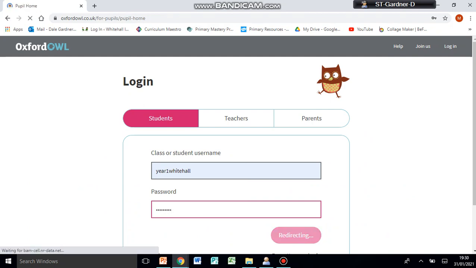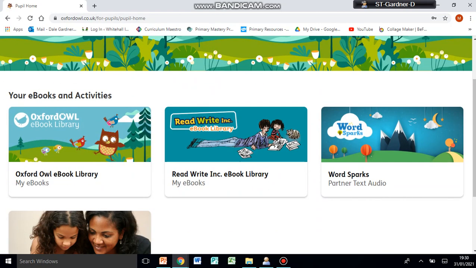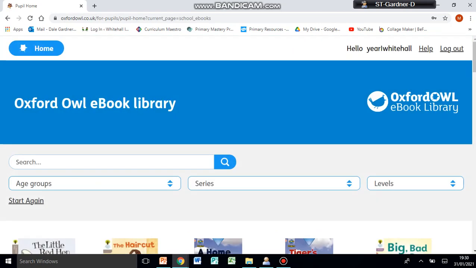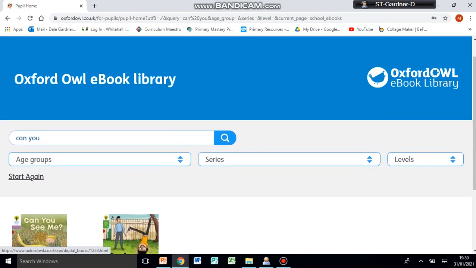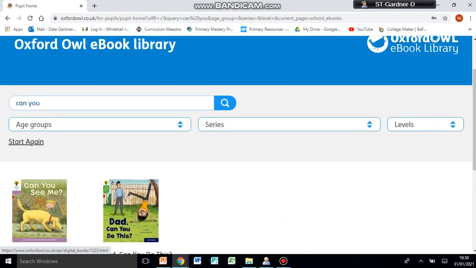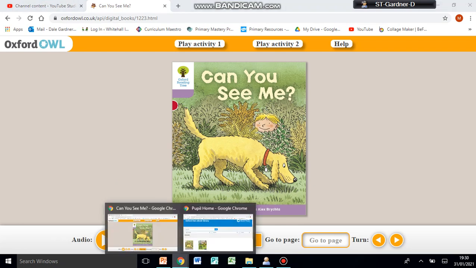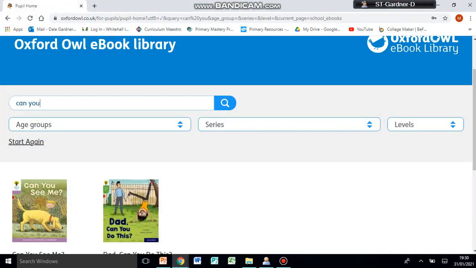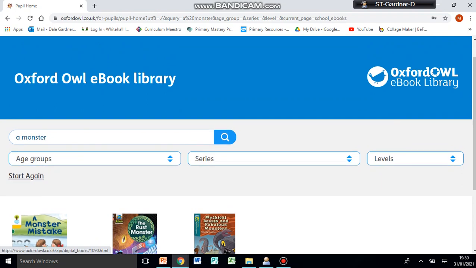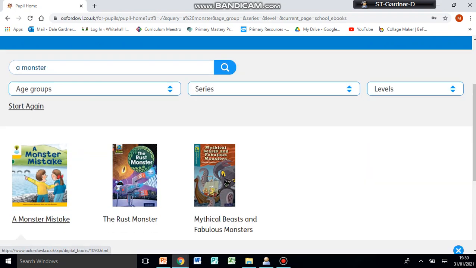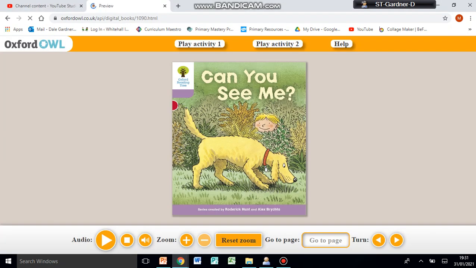Okay, and then once you're logged in, you can go to Oxford Owl eBook Library, and in the search box you can put Can You See Me? Start with Can You, there we go, and there's the book Can You See Me. So you can click on that and it will open it up for you. And then if you want to go back and search for A Monster Mistake, you can click on that one too, and that will load up as well.